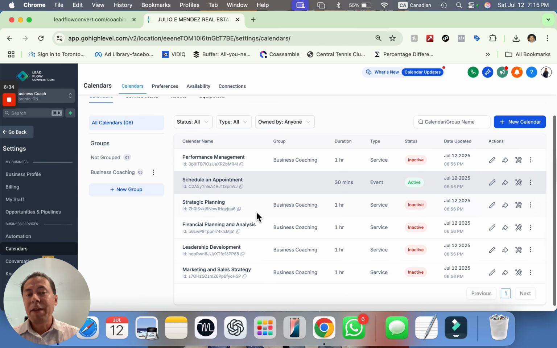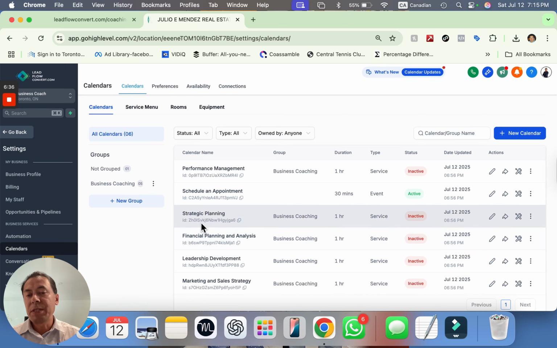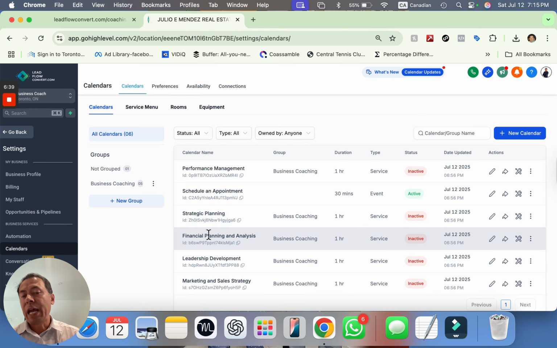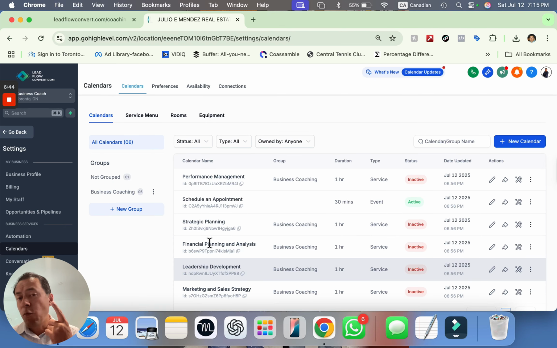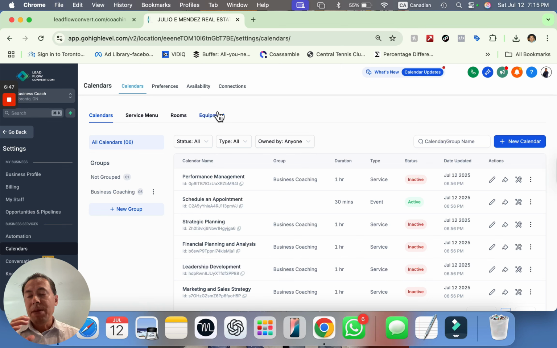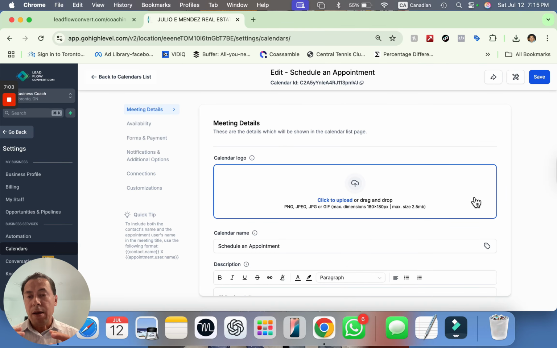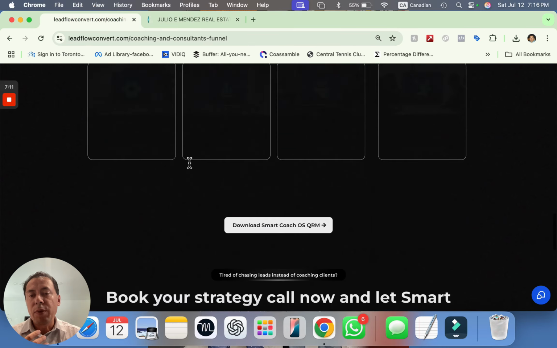Or maybe you have a calendar for a specific purpose. Maybe it's a strategic planning call. Maybe it's a financial planning call, a leadership development, okay? Or maybe you only have one calendar. Maybe because you are a large business, you have multiple coaches, and again, you can have multiple accounts here integrated. All right. The beauty about any of these calendars, for example, is that they get connected to your personal account, your Gmail account, your Outlook account, and not just that, but you can make it as nice looking as, for example, the one that I have here.